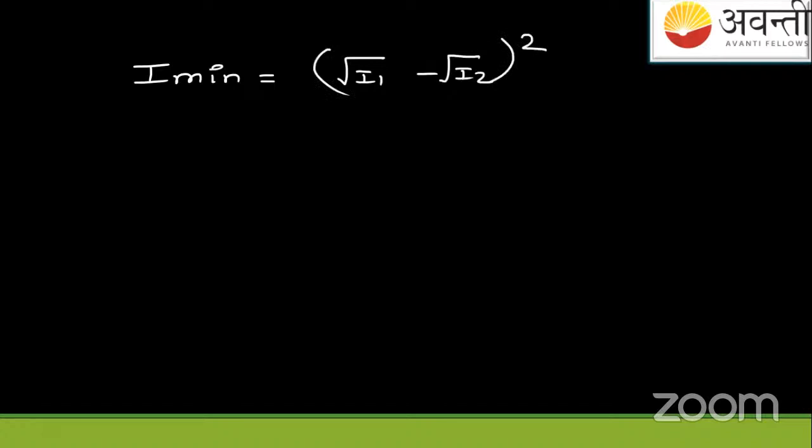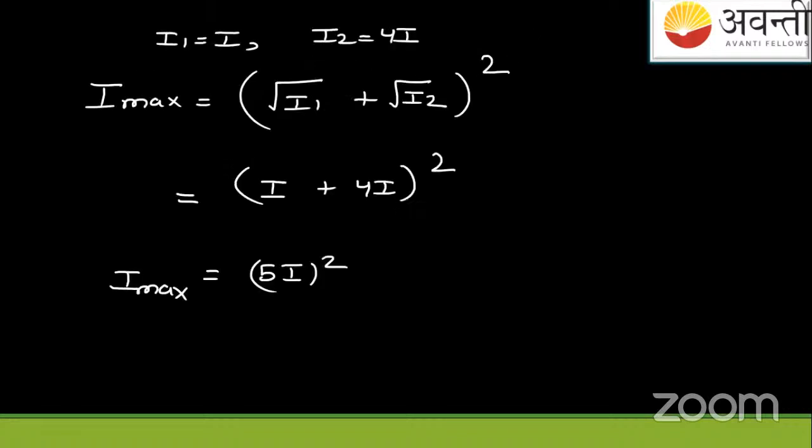If we see the I minimum, it is (√I1 − √I2) squared. This is the formula, so now put the values directly. There is one issue in this question: we made some mistake here, so let us erase this.